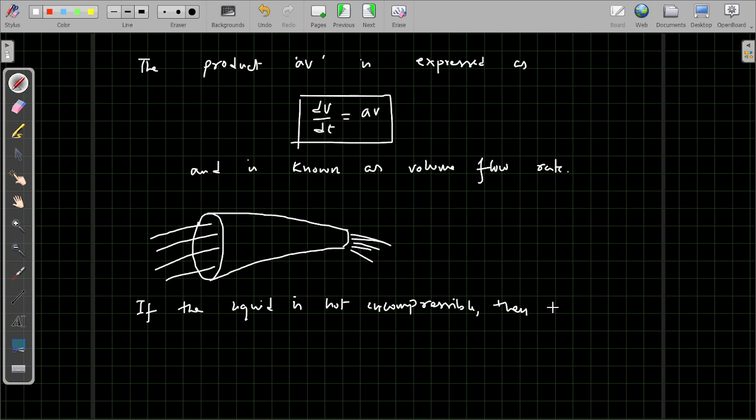It is compressible, meaning when entering, it may get compressed, and when coming out, it may get expanded or be less compressed. In that case, the density will not be constant. If the liquid is compressible, then the equation of continuity can be written like this.